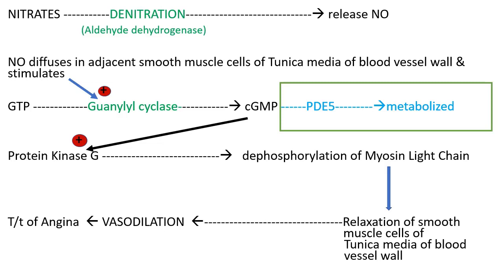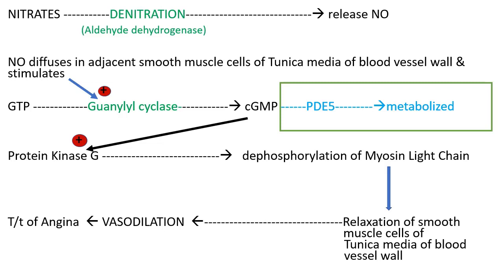Protein kinase G helps in dephosphorylation of myosin light chain. We know that phosphorylation of myosin light chain maintains contractility. So dephosphorylation of myosin light chain will cause relaxation of smooth muscle cells of tunica media of the blood vessel wall.